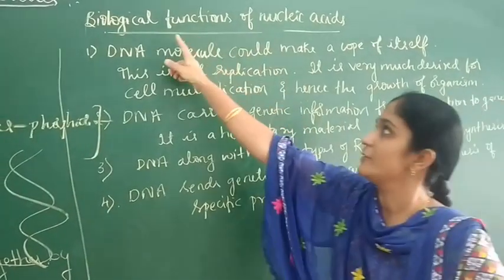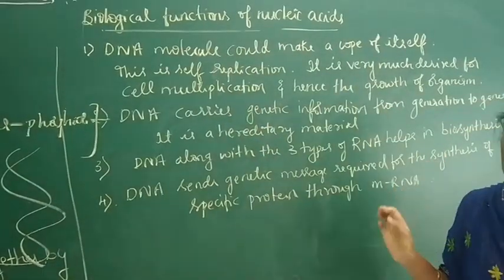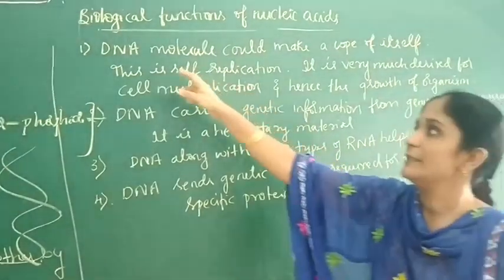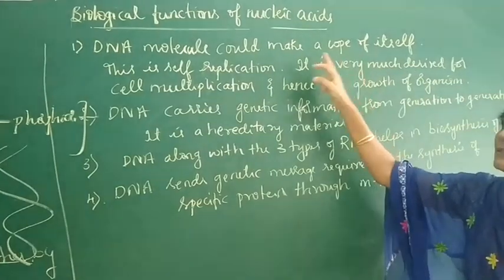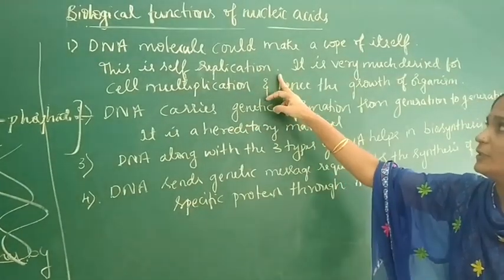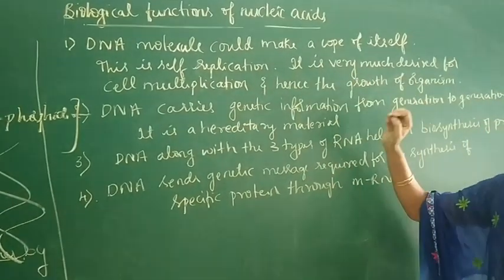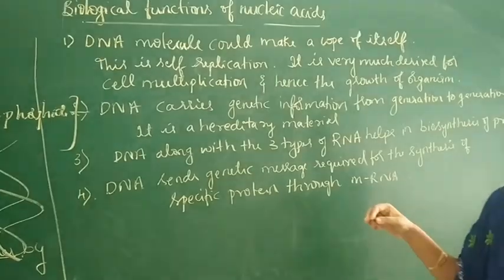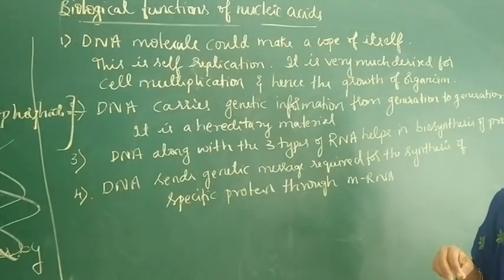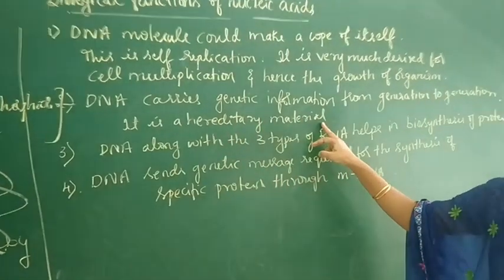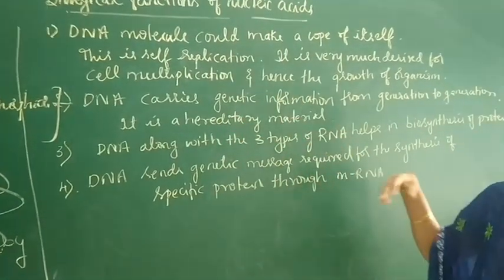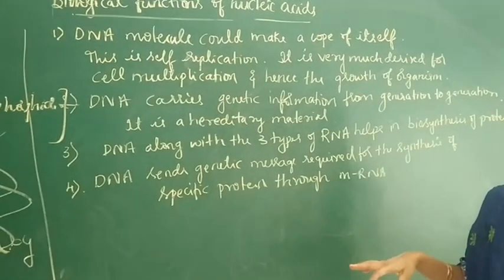Coming to the biological functions of nucleic acids. The DNA molecule can make a copy of itself. Therefore, it is called self-replication. It is very much desired for cell multiplication and hence the growth of organisms. This DNA is a hereditary material. It carries genetic information from one generation to another generation.